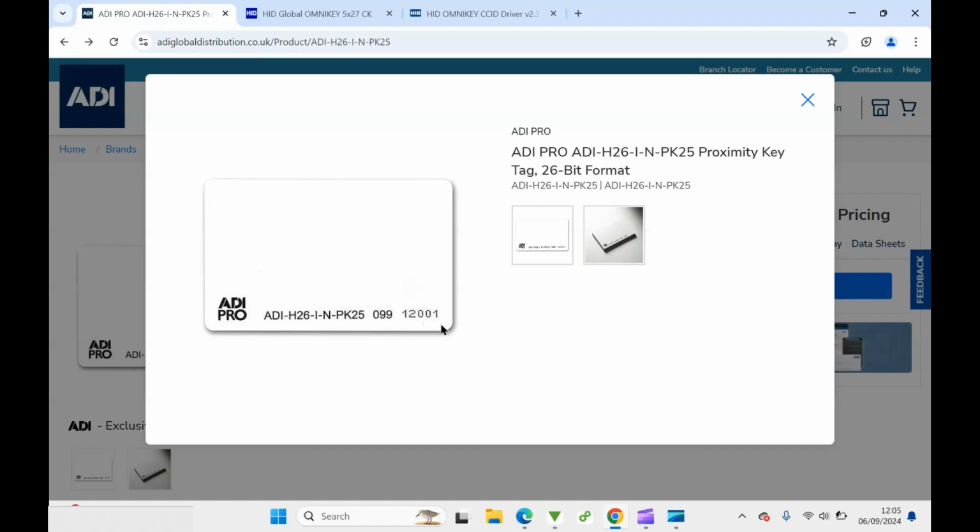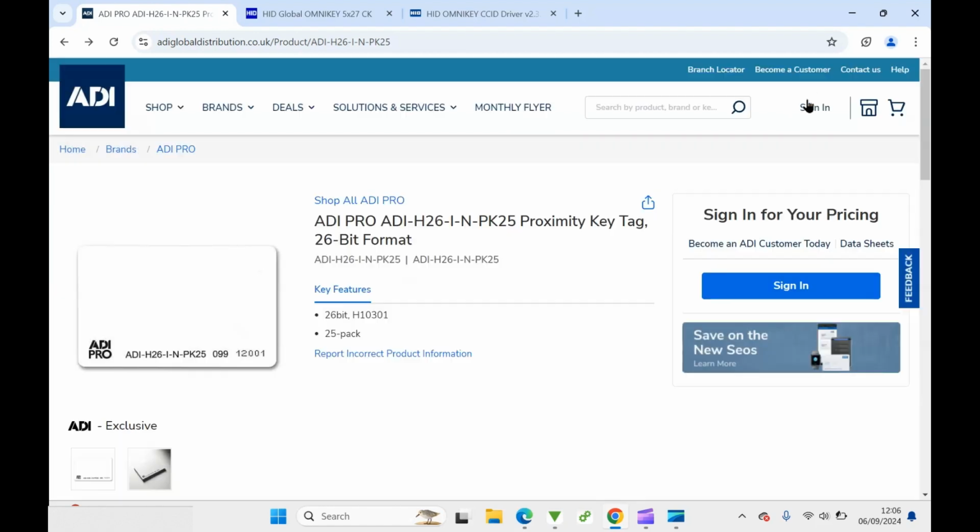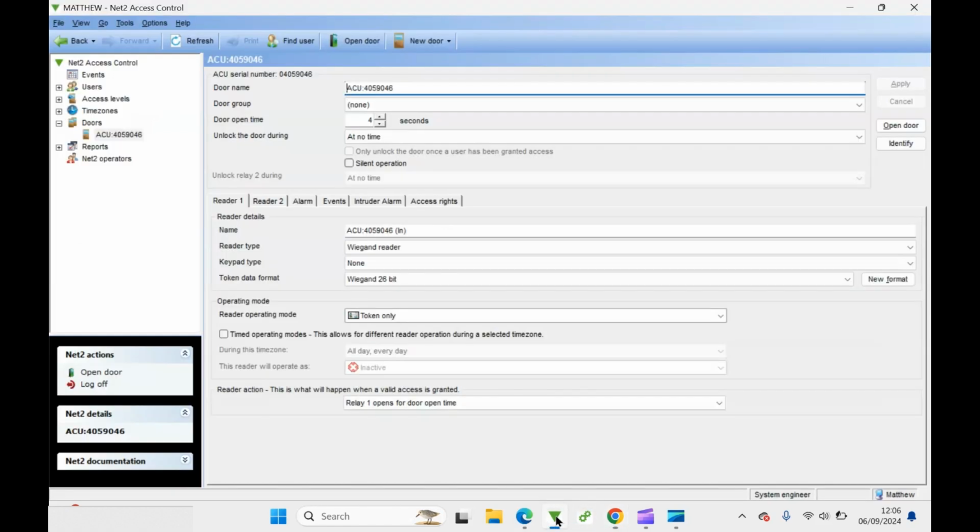We're going to enroll the cards in by the learn method. So why would we do that? Well, if you've got an existing net2 system, and on that system they already have a Wiegand reader, and it's 26-bit, and it's a HID reader, but there's many different types of card. There might be different site codes, or there might be different format of cards, but they're all in one thing.